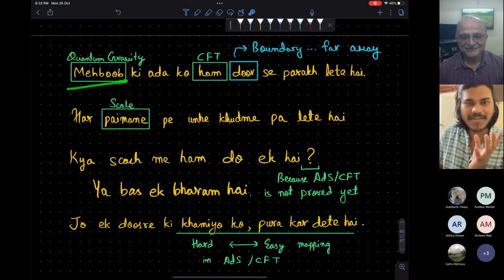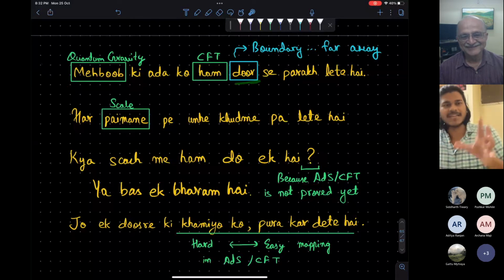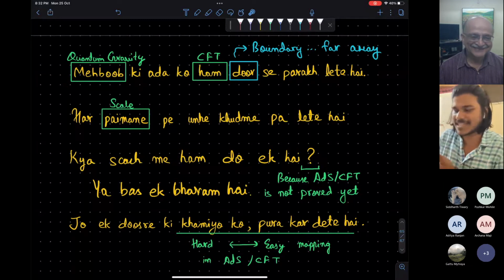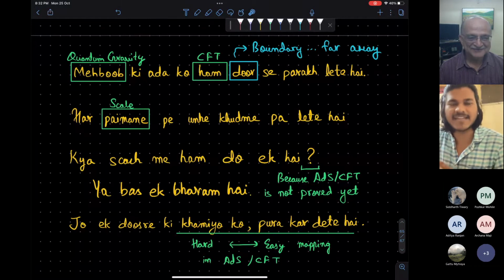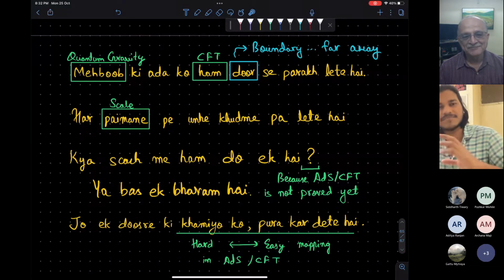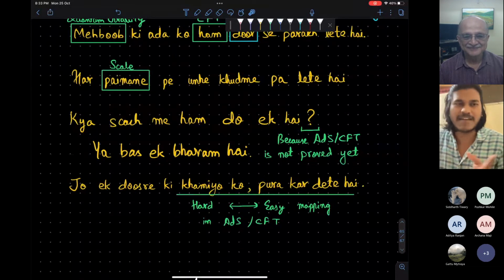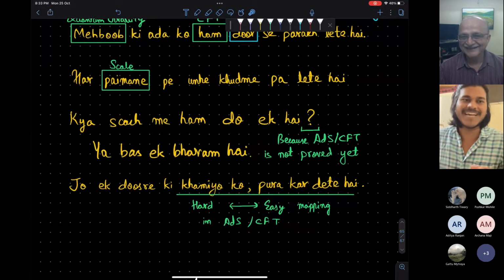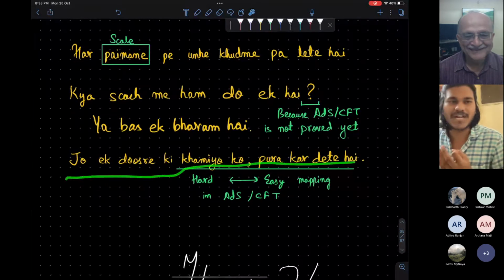Here the beloved is quantum gravity and 'we', me, is the CFT, and I'm mentioning that I can understand everything about her from far away, and this is manifesting the boundary. And 'har paimana' means scale, the scale invariance. So from every scale I can see that she is behaving like me. And then I put this question mark: is this really true? Because people have not proven AdS-CFT. So it might turn out that all this is an illusion, all a lie, and that will be very sad, heartbroken. And at the end, the line about completing each other's flaws.